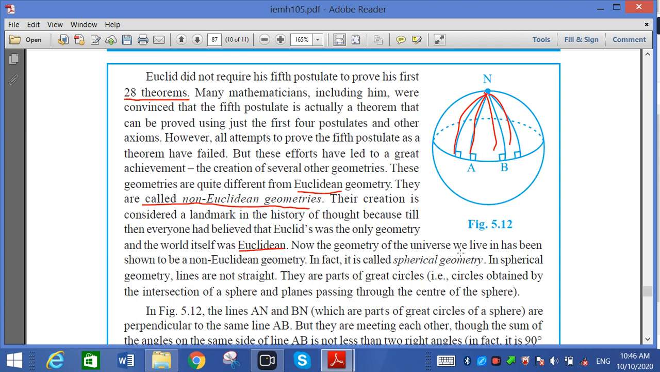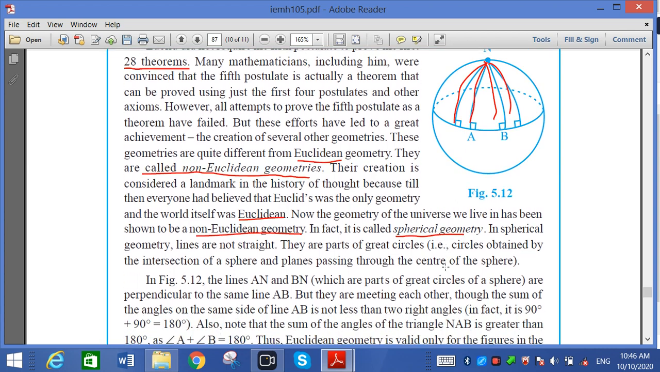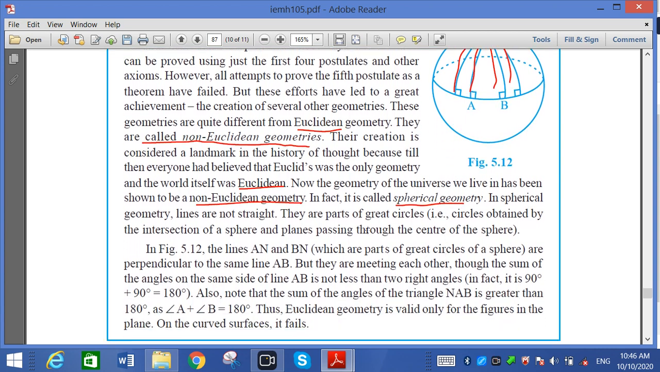Now the geometry of the universe we live in is non-Euclidean because it is a spherical geometry. When we look at everything as a sphere, it is called spherical geometry. In spherical geometry lines are not straight. They are parts of certain great circles obtained by the intersection of the sphere and a plane passing through the center of the sphere. So lines AN and BN are perpendicular to the same line AB, but they meet each other, though the sum of angles on the same side of AB is less than 180.